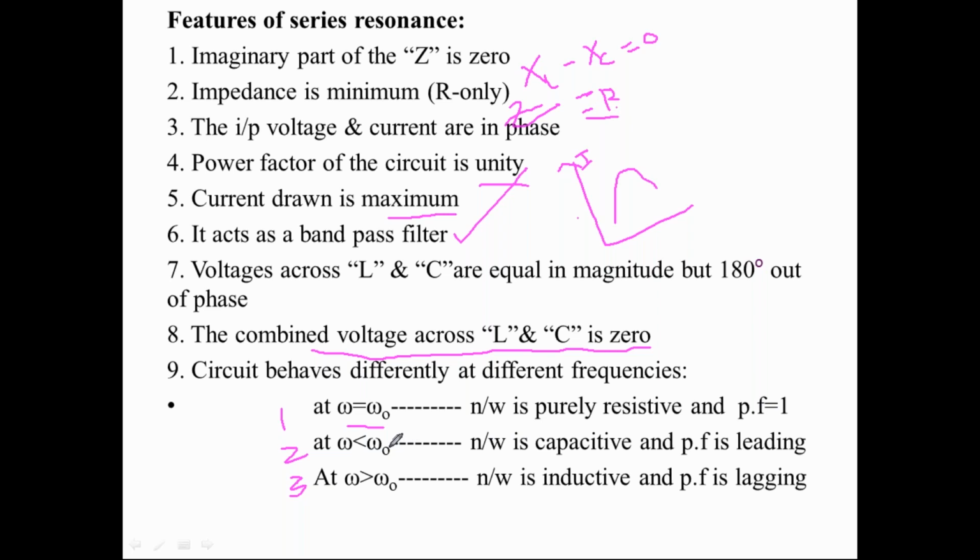Below the resonant frequency, our circuit is dominated by the capacitance, and hence capacitance produces a leading power factor. Above the resonant frequency, our circuit is dominated by the inductance only, so its power factor is lagging.